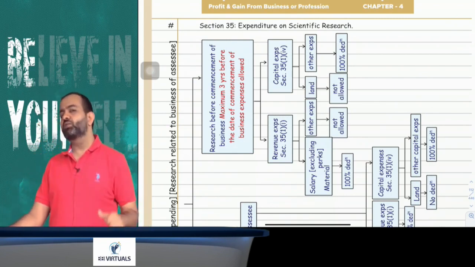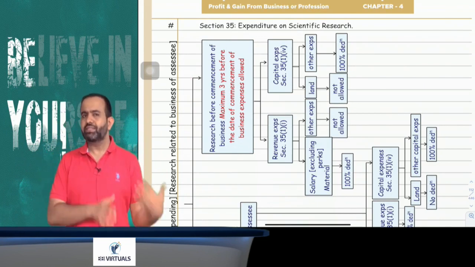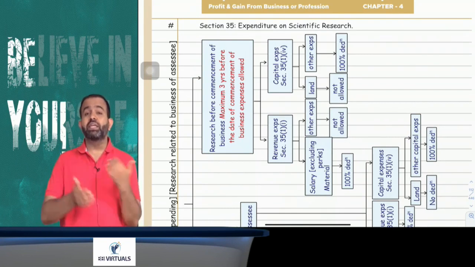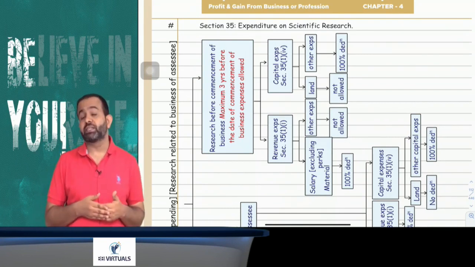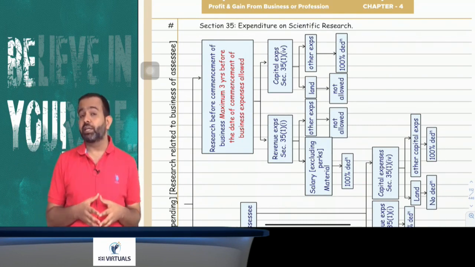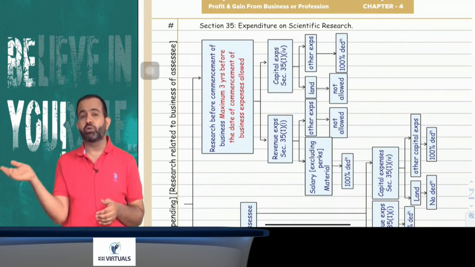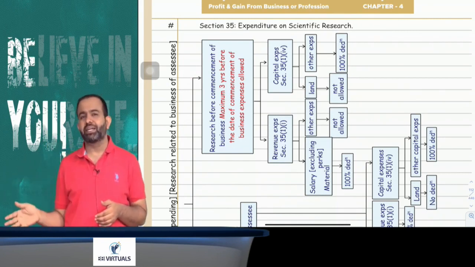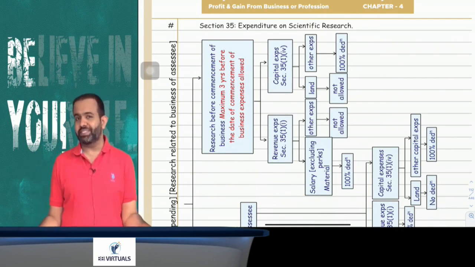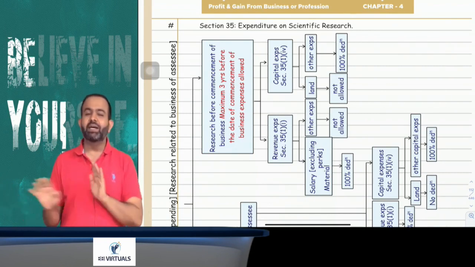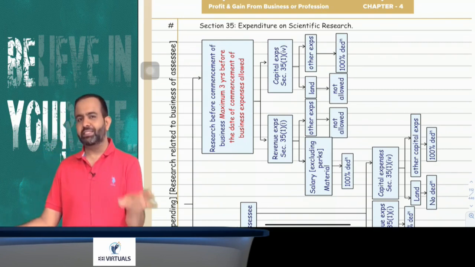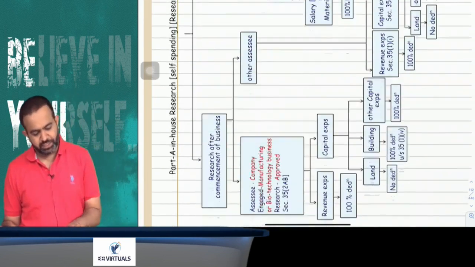Now guys, till last year there was one section 35(2)(ab). Still there is a 35(2)(ab). In 35(2)(ab) there was one condition: for a company engaged in manufacturing or biotechnology business, where research is approved by the Science and Technology Department, and they are doing the in-house research, then the deduction was 150% on all capital and revenue expenditure except land and building. But from this year, that deduction is only 100%. So there is no need to remember that section itself, because nowadays for research during the course of business, all revenue expenditure is 100% deduction, and capital expenditure except land is 100% deduction.